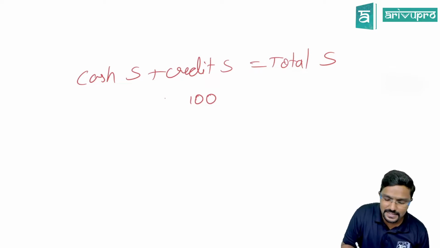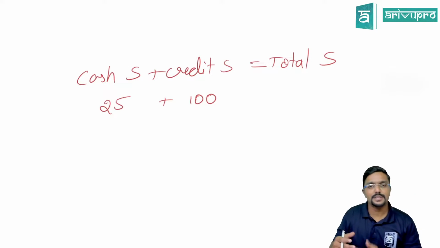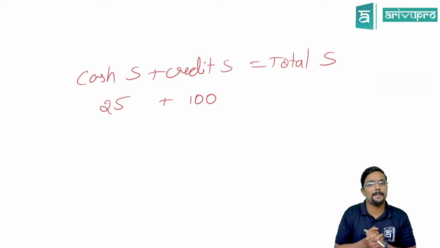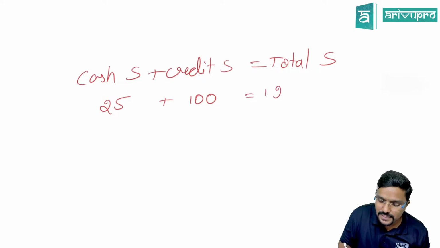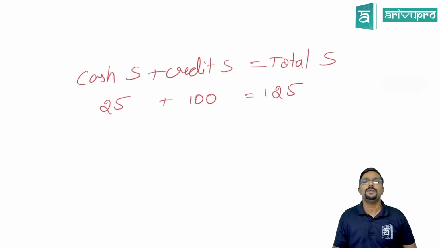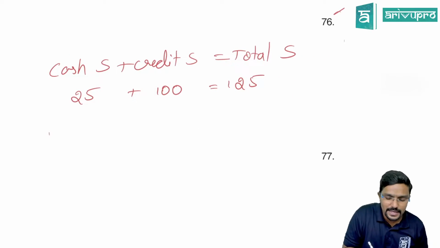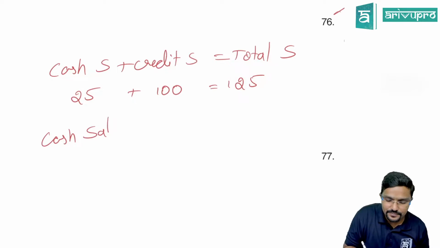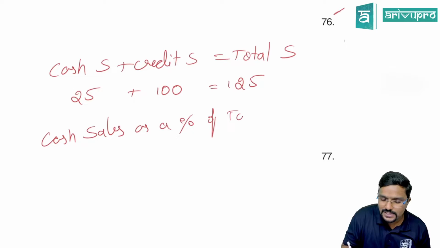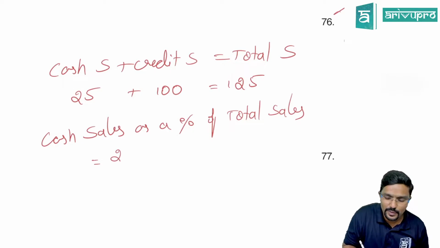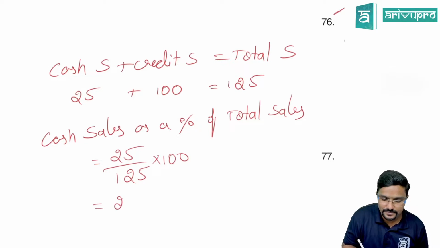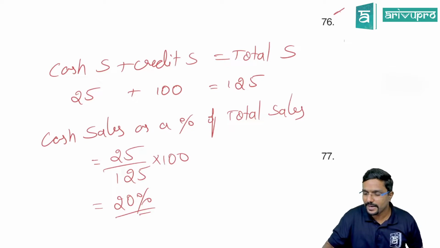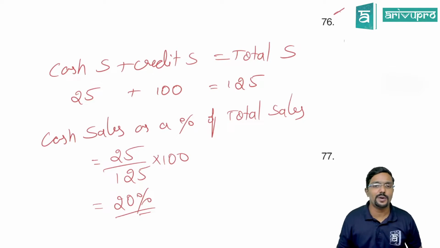So how much will be the cash sales? 25%. That is 100 into 25%, which is 25. How much will be the total sales? 125. Now cash sales as a percentage of total sales, how much will it be? 25 by 125 into 100. 25 divided by 125, you will get 20%.